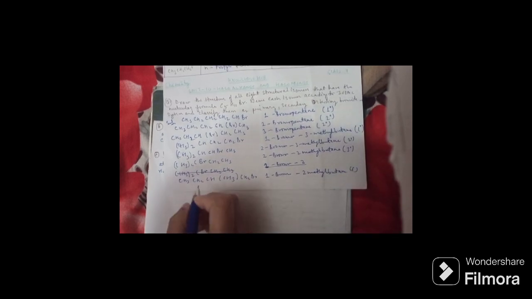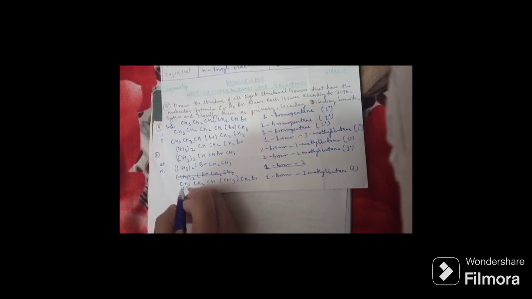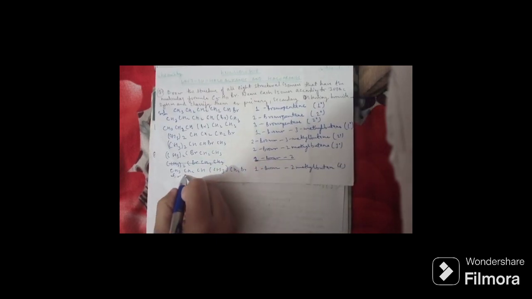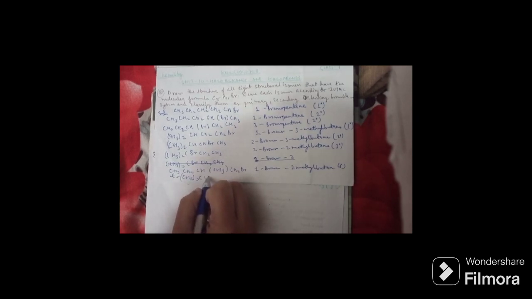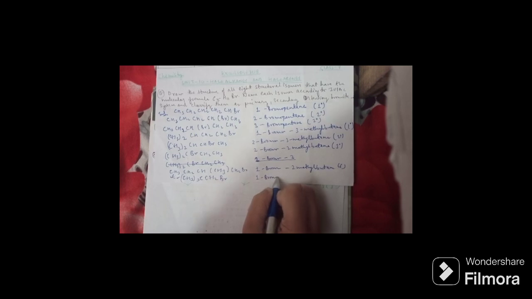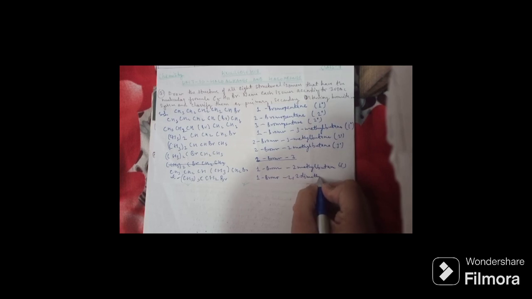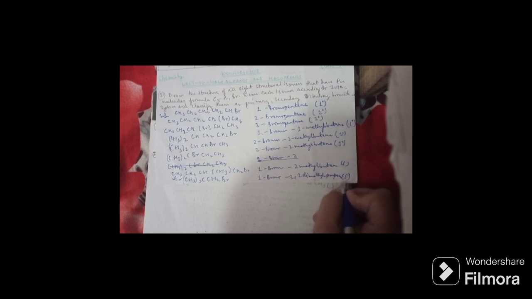This is first degree. Now we have another one, (CH3)3CCH2Br. This is 1-bromo-2,2-dimethylpropane, which is first degree.